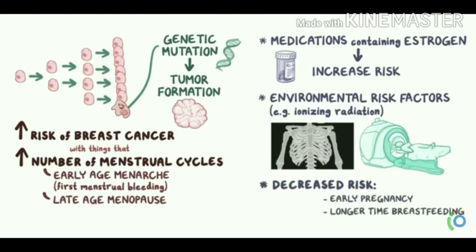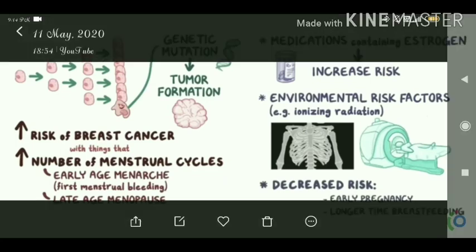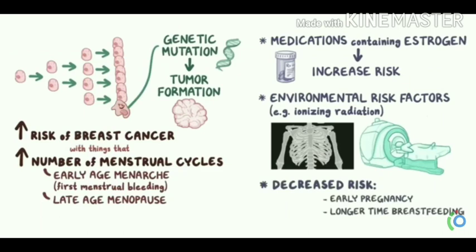well as when there are more menstrual cycles, there is an increased risk of tumor formation, because in each menstrual cycle there is cell division, cell death and an increase in breast size. During each cycling process, tumors can form, so the risk of tumor formation is there. That's why there is an increased risk of breast cancer with things that increase the number of menstrual cycles, like early age of menarche, which is nothing but the first menstrual bleeding, and late age of menopause.